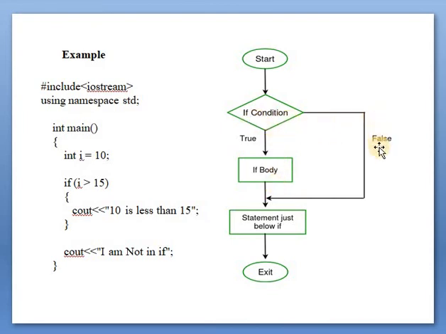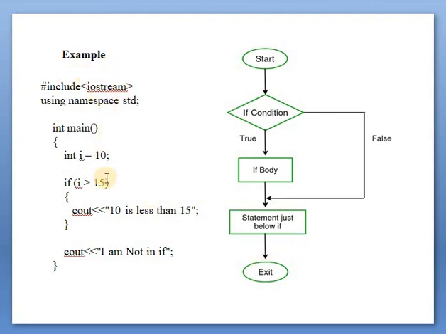And if the condition is false, the program flow is transferred to the statement just below if, and after that the program will exit. If the condition is true, then the if body is executed and the statement just below if is executed, and if the condition is false, it will only execute the statement just below if.